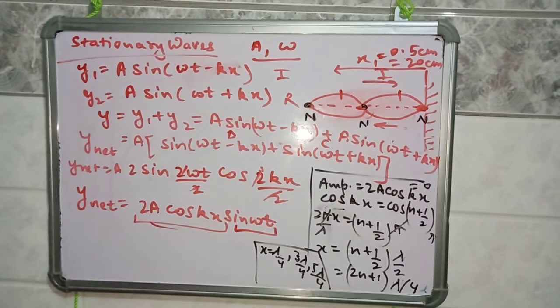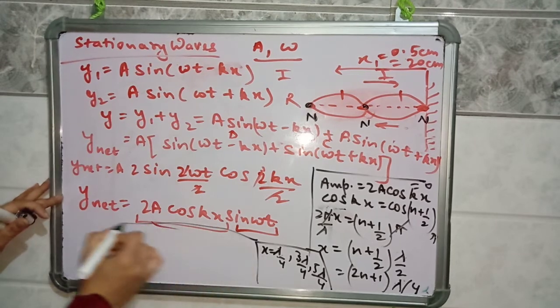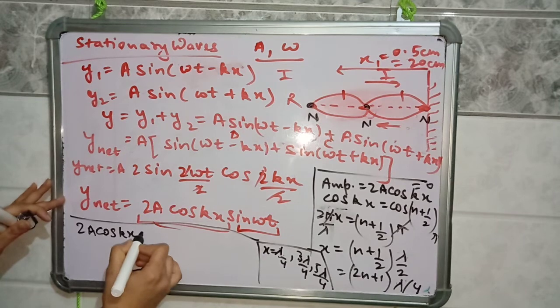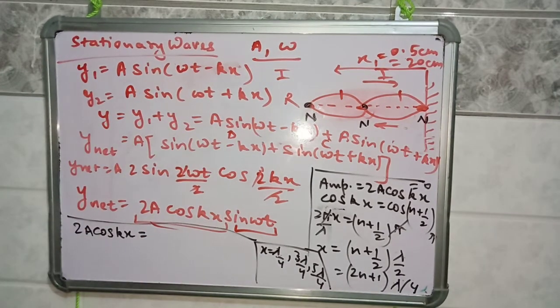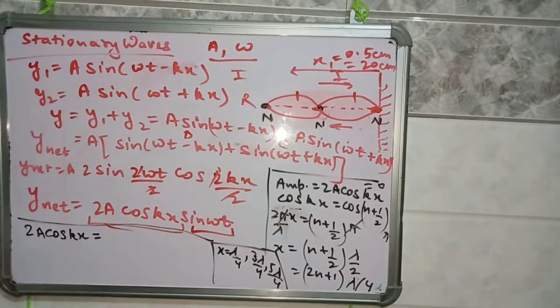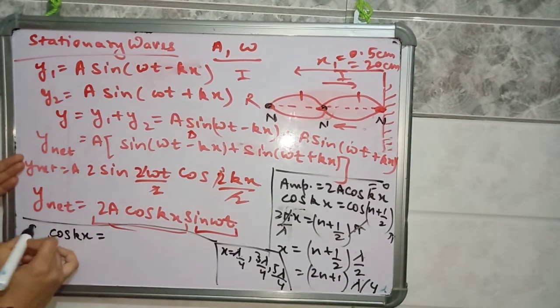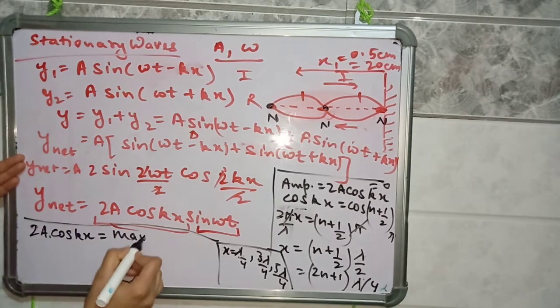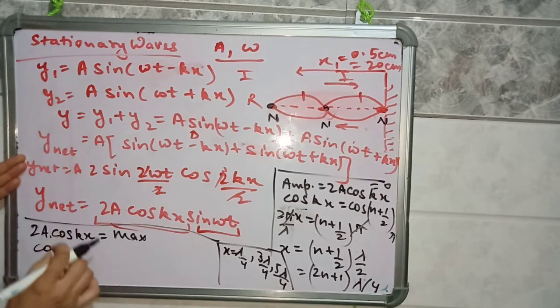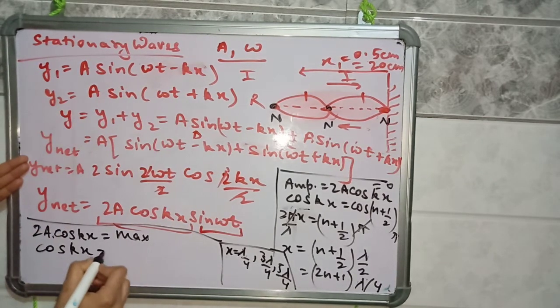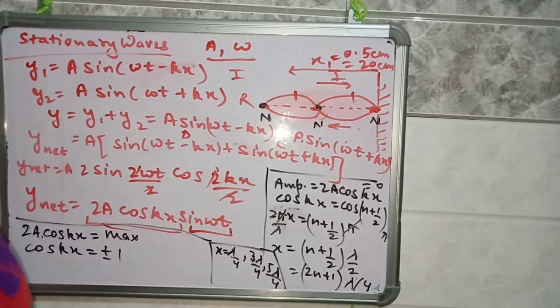Now the amplitude is maximum where cos kx is plus or minus 1. The amplitude 2a cos kx is maximum when cos kx is maximum, because the other values are fixed constants. So when cos kx is plus or minus 1, the amplitude will be maximum.